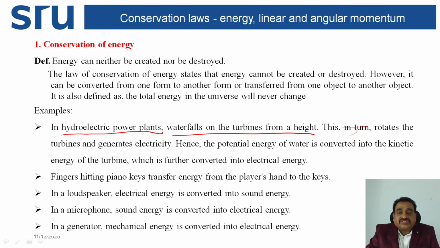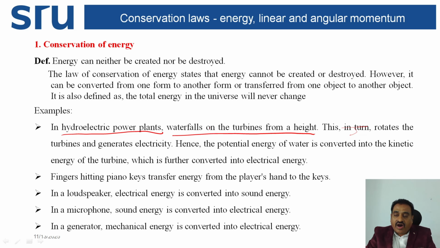The water falls on the turbine from a height. Due to the height, it has potential energy. The potential energy of the water is converted into kinetic energy. The turbine is rotating, and the rotating turbine has some velocity.